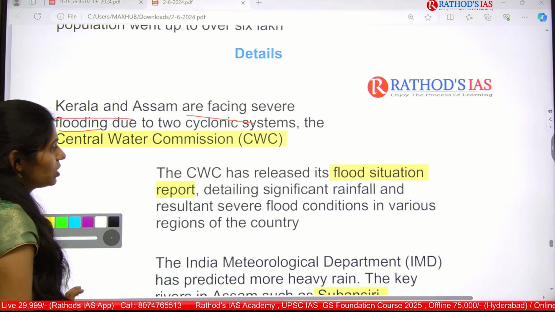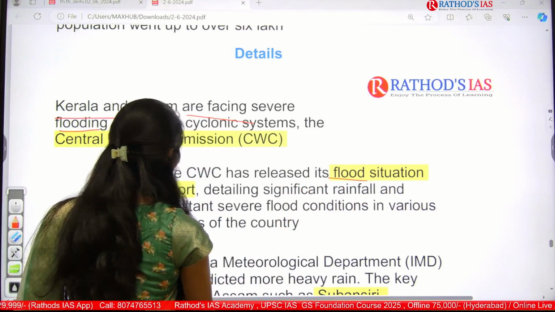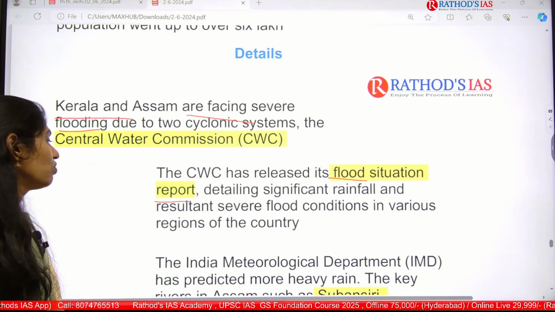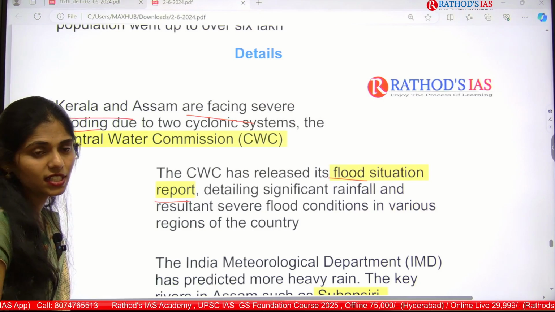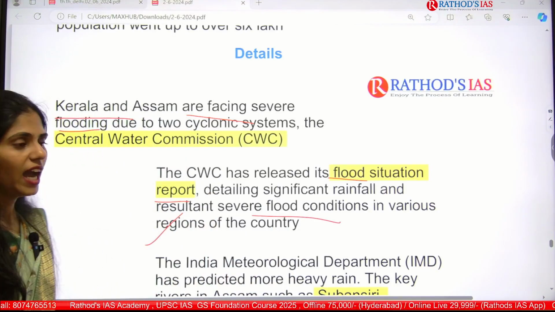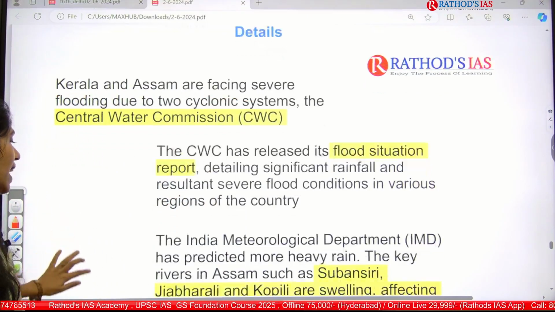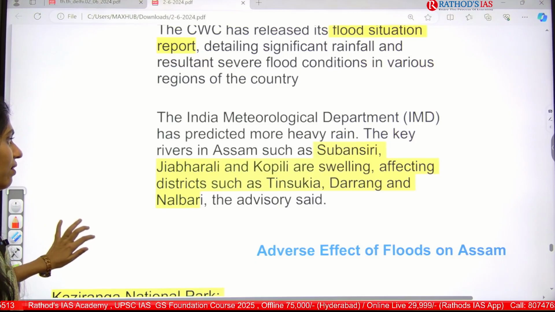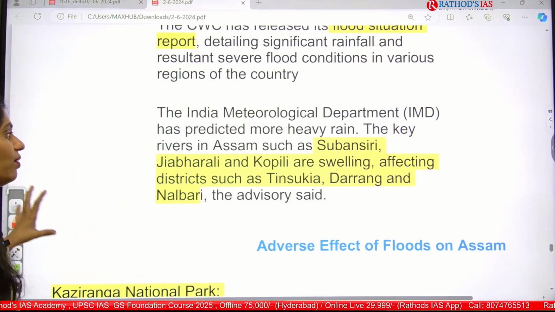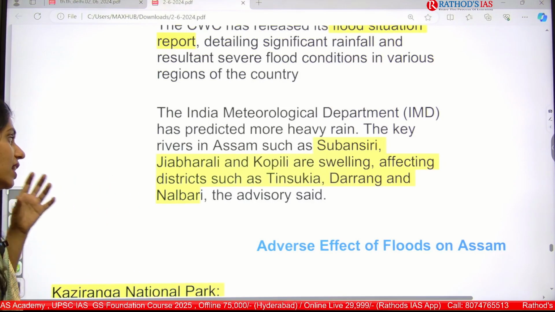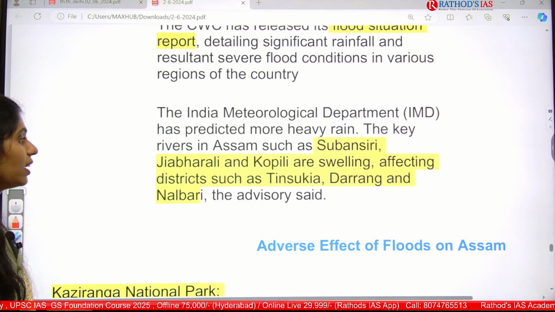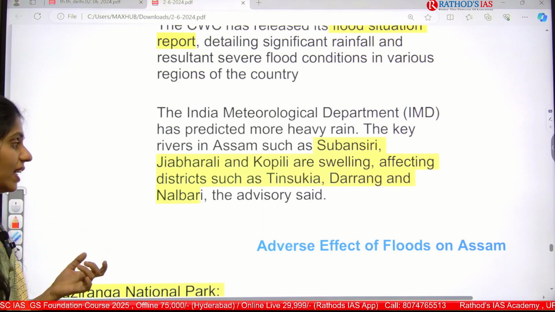So, CWC released a flood situation report, and this report said that there was significant rainfall and the rainfall resulted in severe flood conditions. And the India Meteorological Department has predicted more heavy rain. And the important key rivers where we can see this flooding happening are Subansari, Jaiberi and Kopili. They were swelling and affecting many areas.